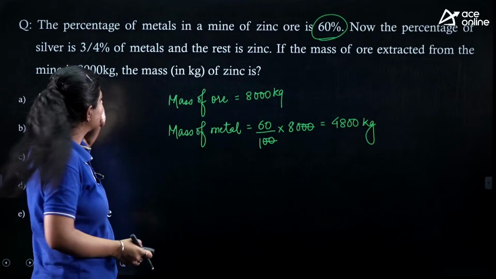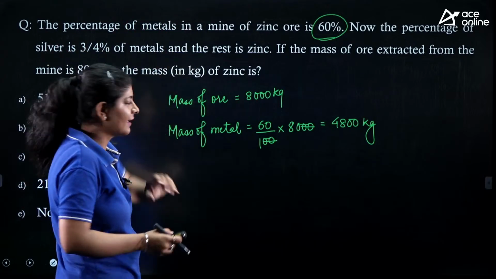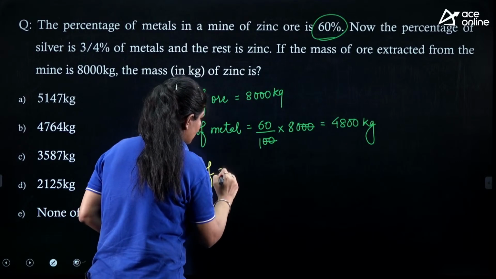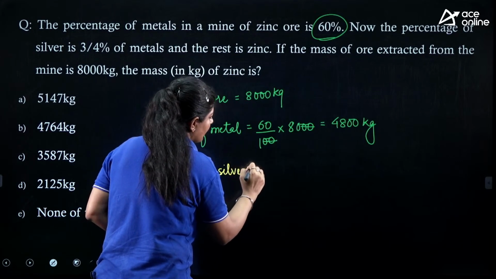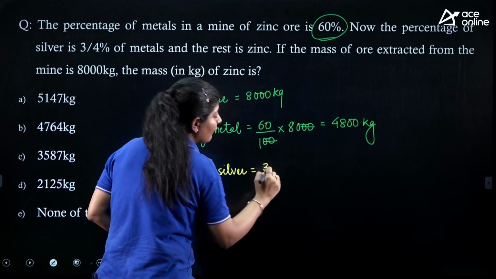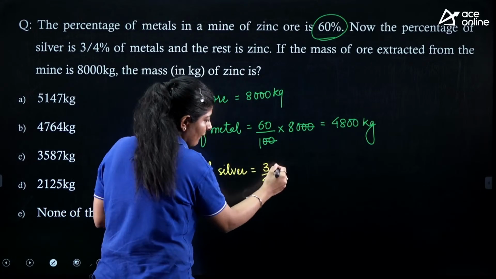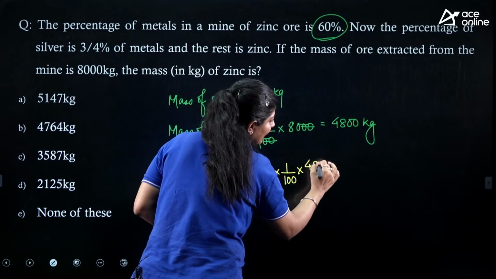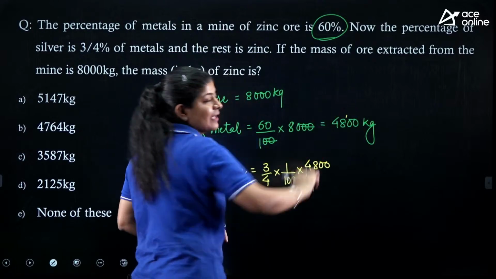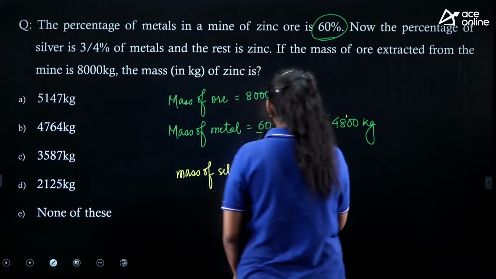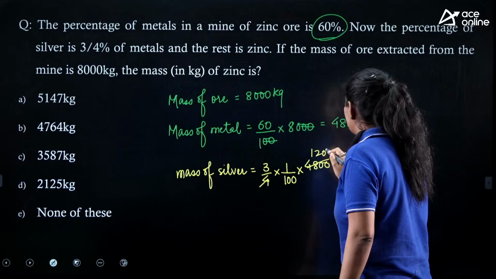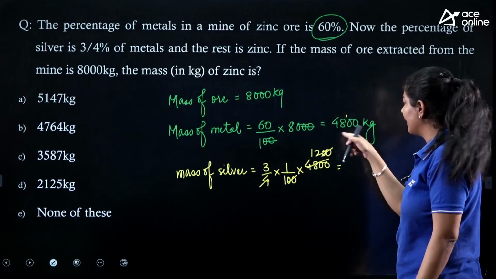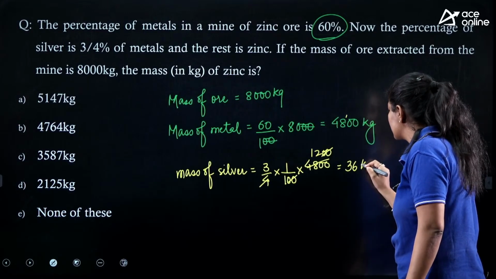Now the question is saying that in the metal, what we are having is 3/4% as silver and the rest is zinc. So first we just try to find out the mass of silver, which is nothing but 3/4%. So 3/4 into 1/100 and into 4,800, which is the mass of the metal. When you solve it, you get 1,200 and this one. So basically the mass of the silver that we are having in it is 36 kgs.